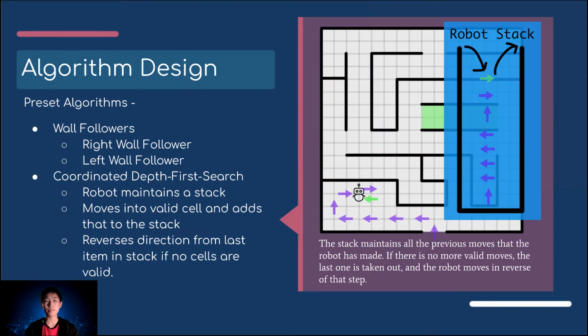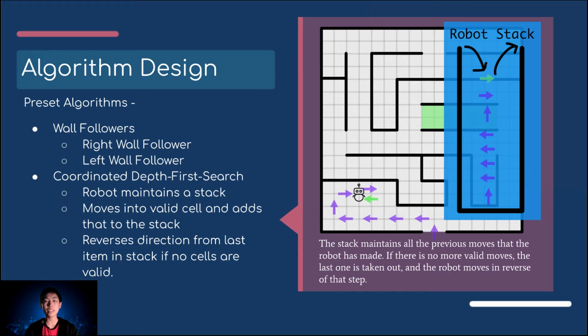highlighted by the red. The more advanced algorithm is a coordinated depth first search. In this algorithm, the robot maintains a stack. A stack means that the last item placed in a list will be the first item taken out. The robot then checks all the areas around it and checks if there's a path there and that it has not been explored by this robot or any of the other robots. If so, the robot moves into that cell and repeats this process.